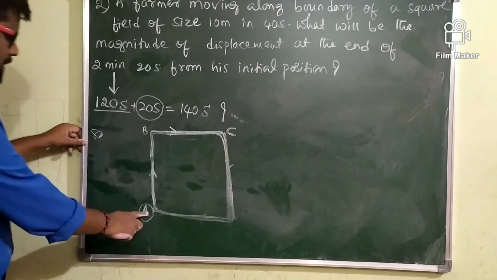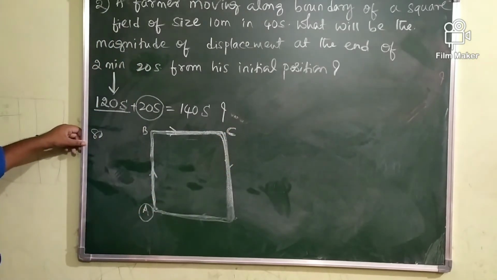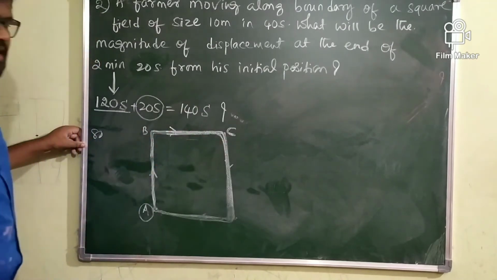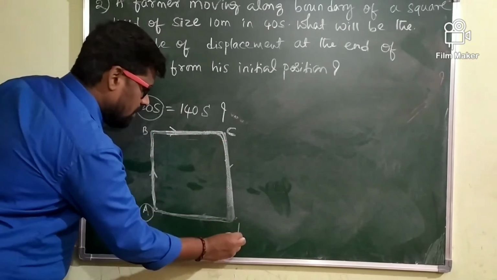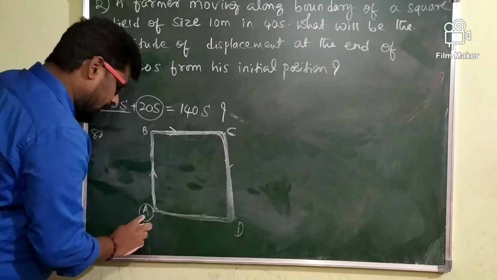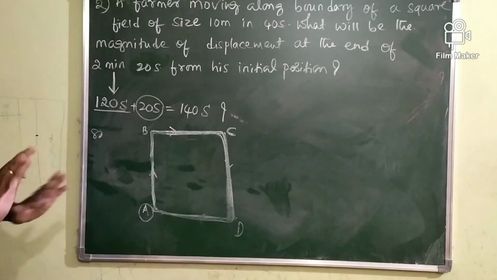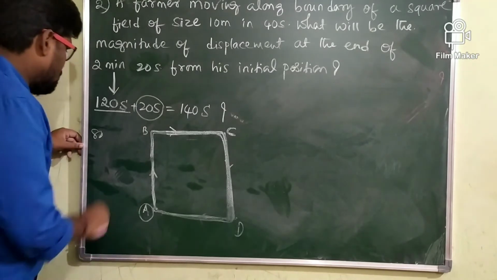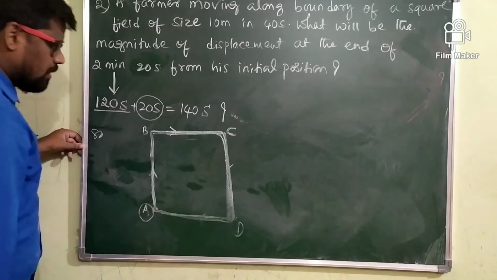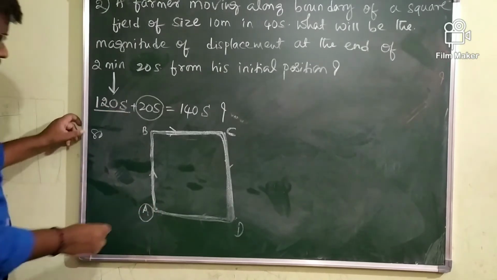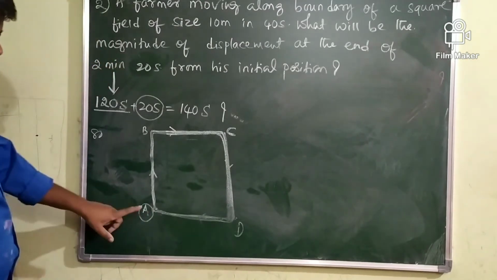Isn't it? A to B he is taking 10 seconds. B to C, 10 seconds. C to D, 10 seconds. D to A, 10 seconds. In total, how much time does he take to complete one round? 40 seconds. So after 120 seconds he completes 3 rounds and will be at position A.